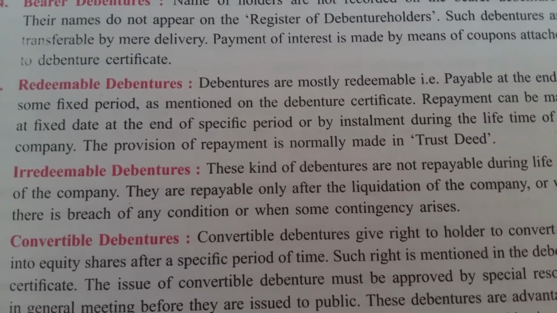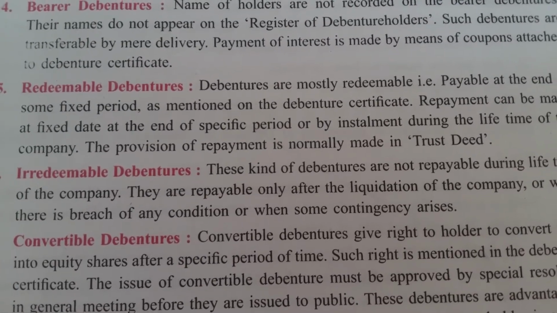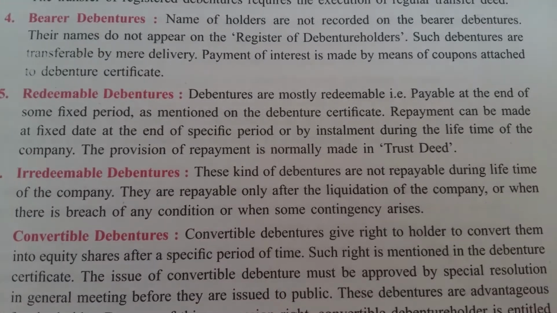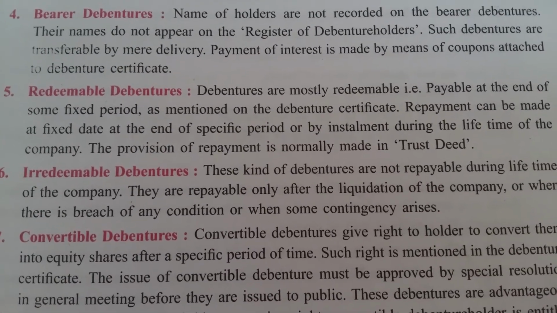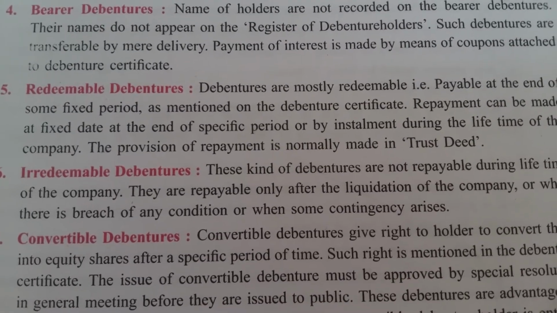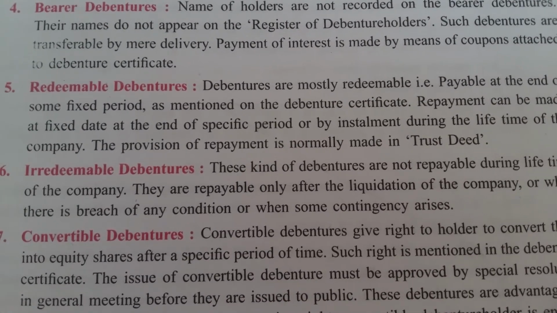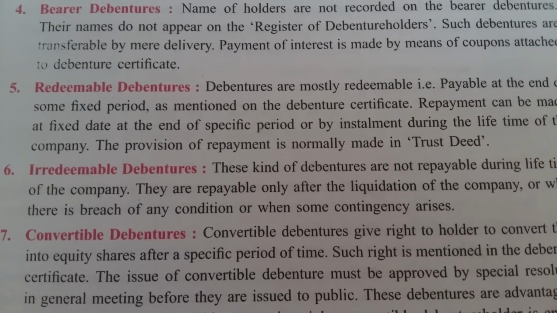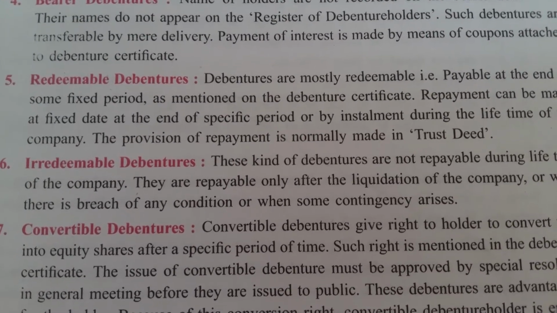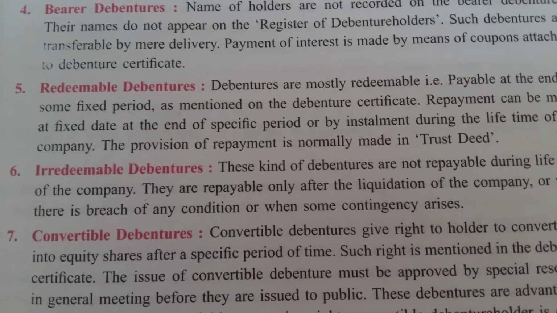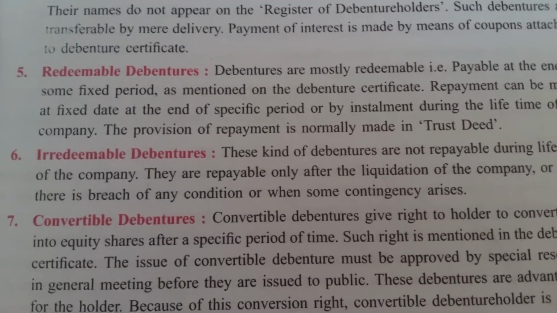Repayment can be made at a fixed date at the end of the specific period or by installment during the lifetime of the company. The provision of repayment is normally made in the trust deed. It means it is already mentioned in the trust deed when is the timing to redeem the debentures. Next one is irredeemable.